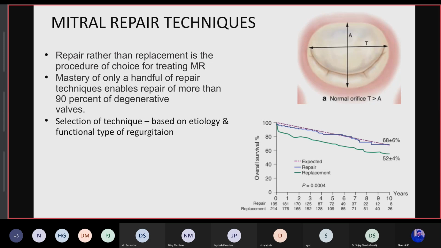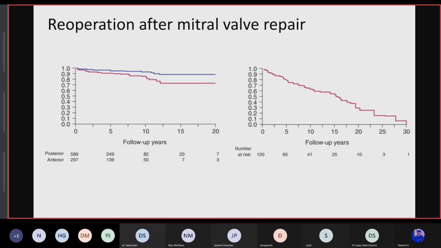Freedom from reoperation was 80% at 20 years, and freedom from recurrent MR was 60% at 20 years for complex cases. This is the reoperation after mitral valve repair, where the blue line shows posterior mitral leaflet repair and the red line shows anterior mitral leaflet repair. There was a significant difference between posterior and anterior leaflet repair. In this second diagram also, anterior mitral repair patients were at more risk.